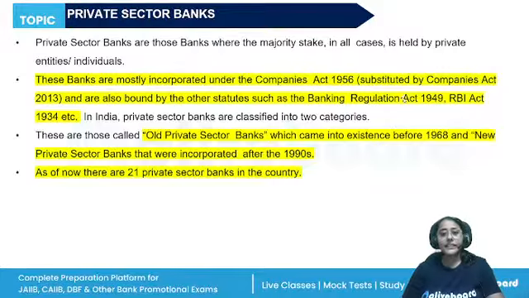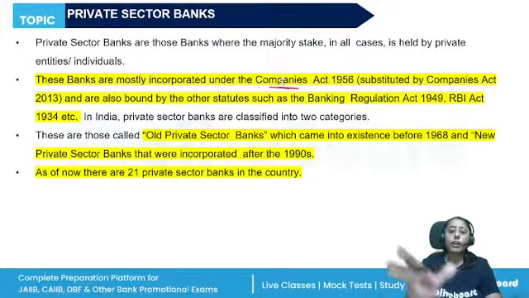Other than the public sector banks, we also have the private sector banks. Private sector banks will be incorporated under the Companies Act of 1956 or the amended 2013 Act.